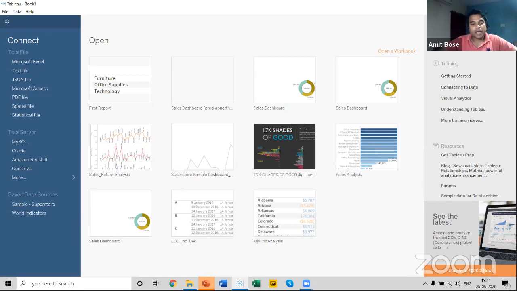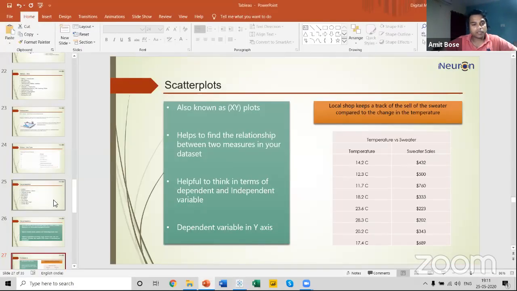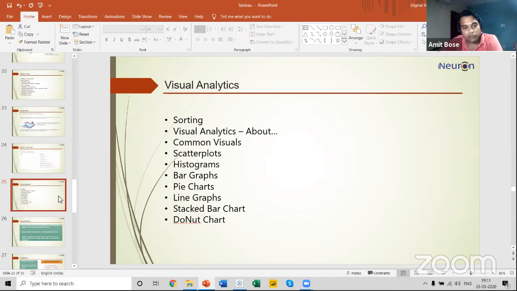Fine. So today I'm going to talk about some new topics, and I'll be taking you to the next level of discussions, where I'll start with sorting. This is also one of the options in Tableau, which is very handy in terms of sorting your data.